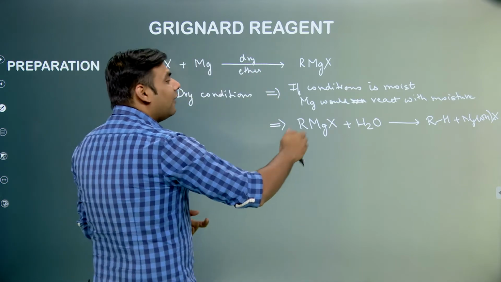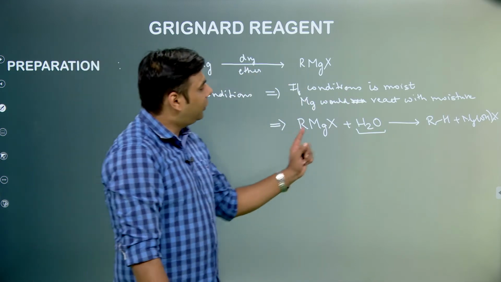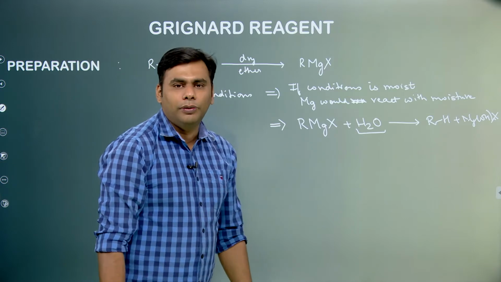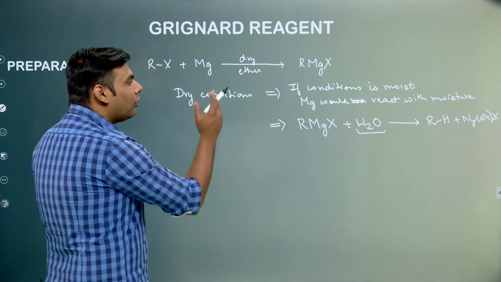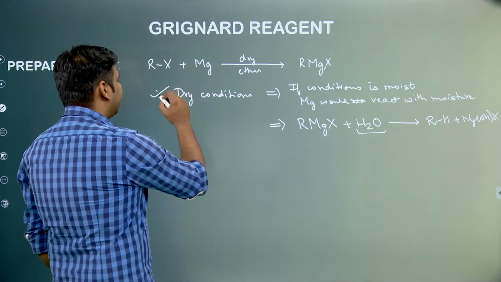But in that case, if a certain amount of water is also present in the reaction mixture, it would directly react with the Grignard reagent and the formation of Grignard reagent would be stopped. So that is why we are not taking moist condition and we are going only with dry condition.